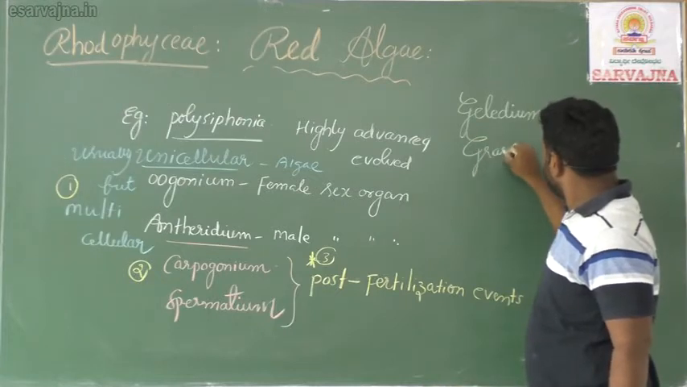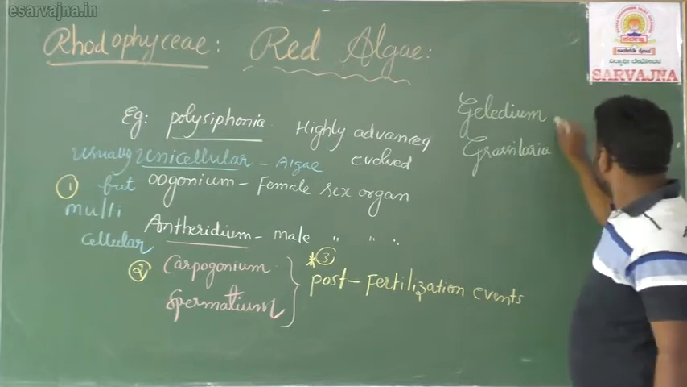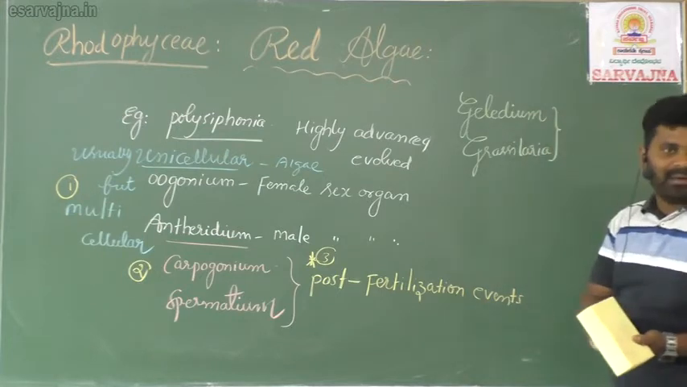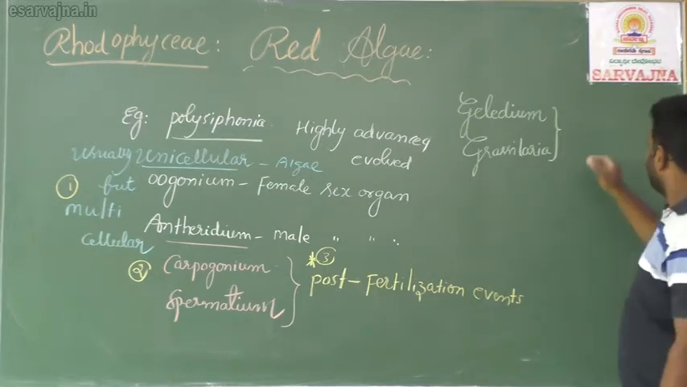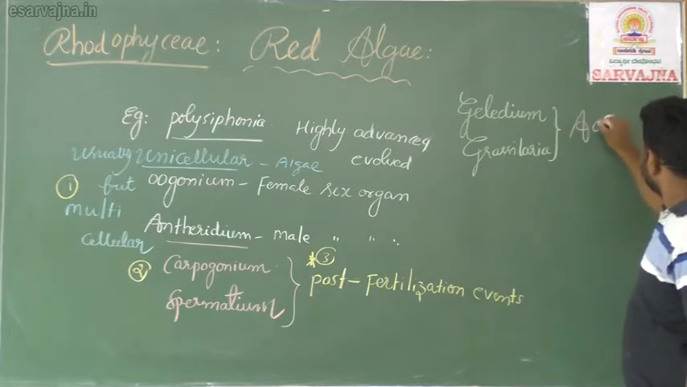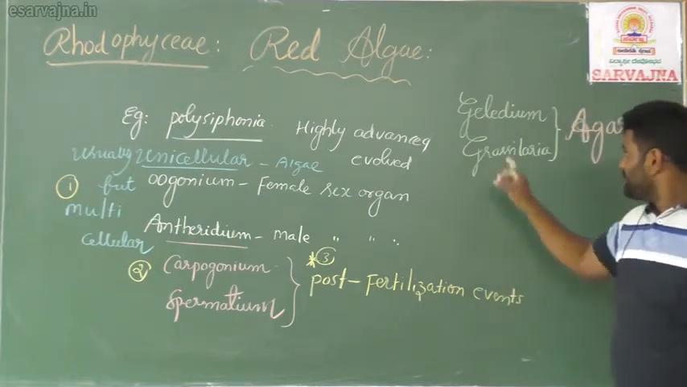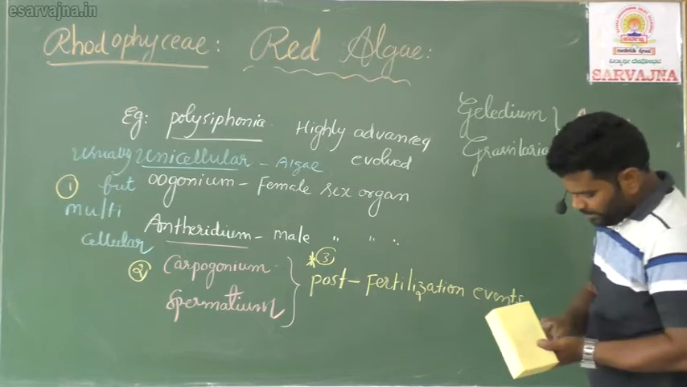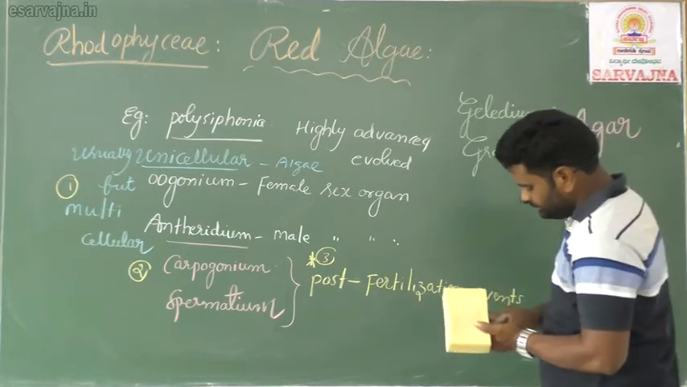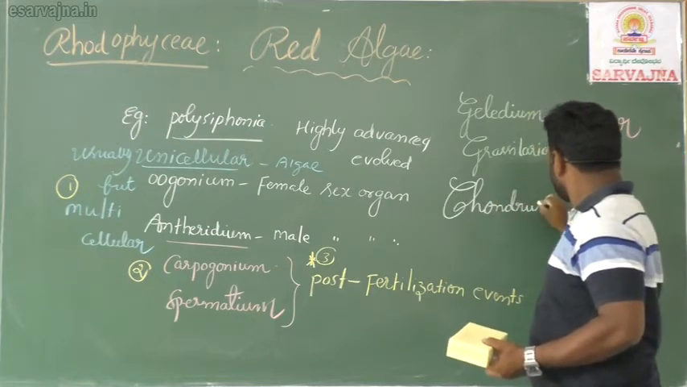Gracilaria. Yes, Gelidium and Gracilaria are the two red algal members. From these two is obtained one very, very important culture medium or nutrient material, that is nothing but agar. Agar is a culture medium. That agar nutrient is obtained from red algal members only. Yes, and one more plant. That plant name is Chondrus crispus.